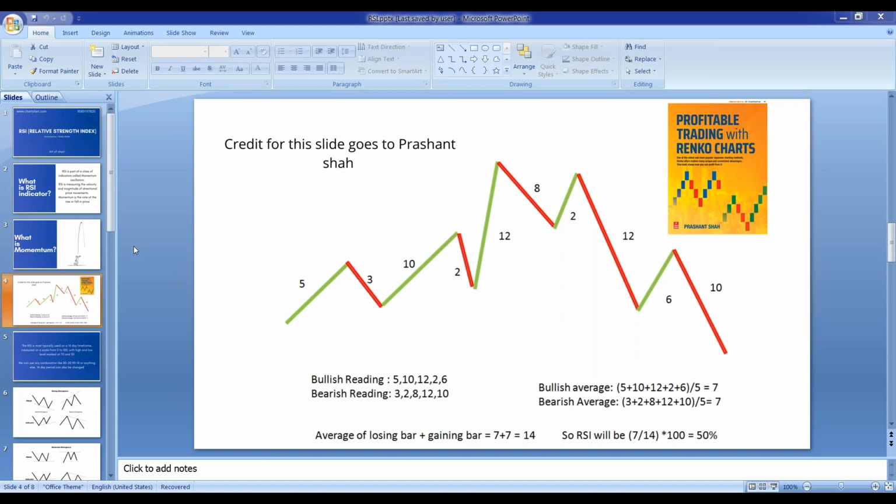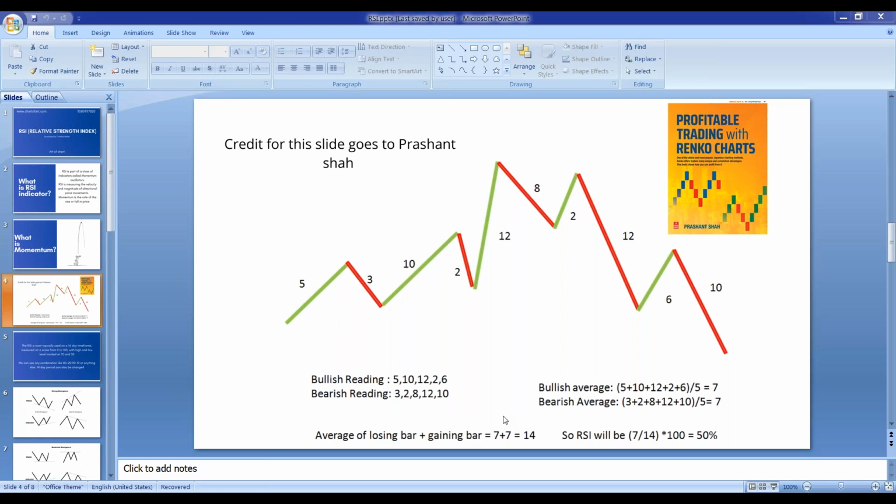Hello, sir. Sir, the 14 is constant. You mean 10 by 14 or 5 by 14? No, 14 is not constant. The average will change. Suppose the closing prices change, like 6, 5, 4. If they change, the average of the losing bar will also change, because the average of the bullish bar will change and the average of the bearish bar will change. So the average of losing and gaining bars will also change.